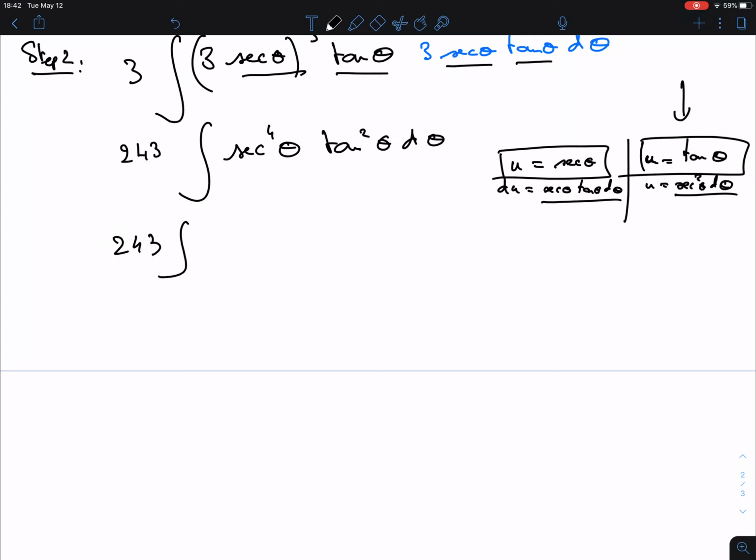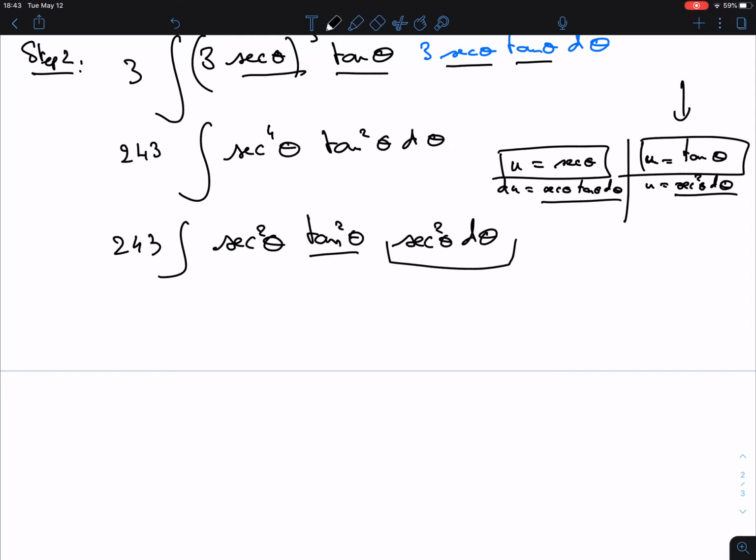If I'm opting for tangent theta, I have to split off a secant squared theta. So one of the secant squared theta is going to go here. But I'm left with another secant squared theta. And now I see that I'm correct: everything has to be in terms of tangent theta. That's okay. This one is not.